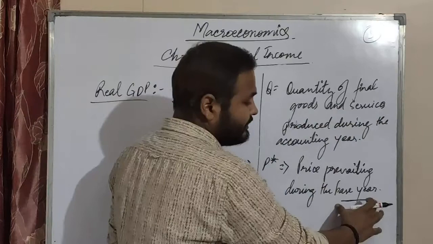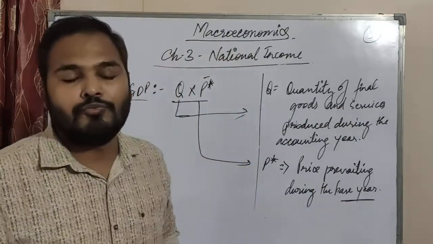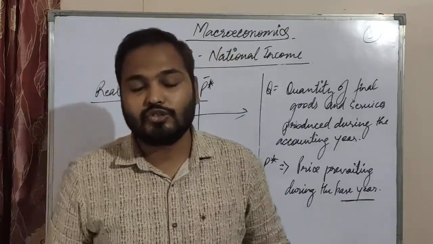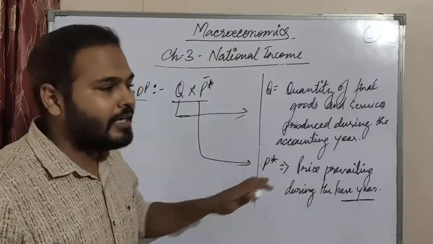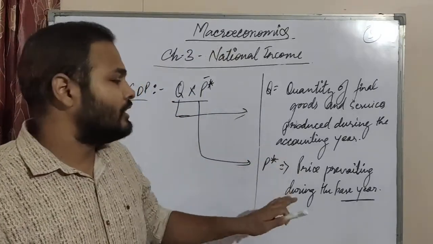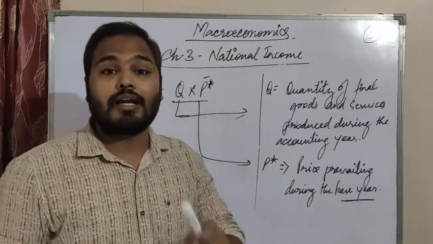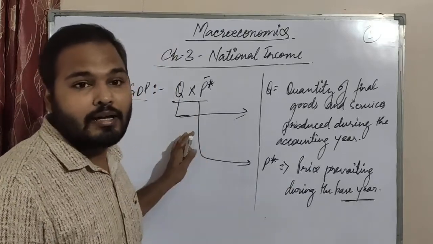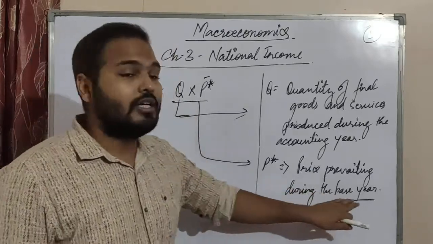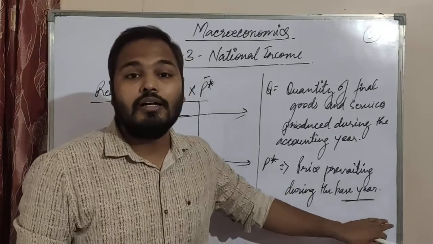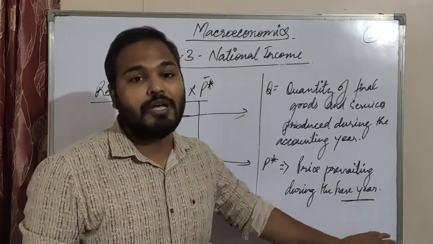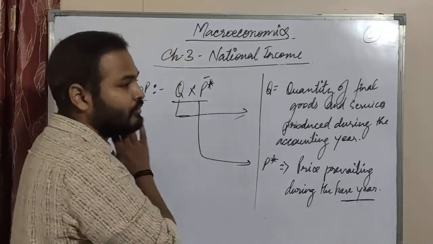You need to understand this base year. When you are calculating nominal GDP, it uses the price prevailing during the current year, and when you are calculating real GDP, it is the price prevailing during the year of comparison, that is the base year. Okay, so you need to understand this.